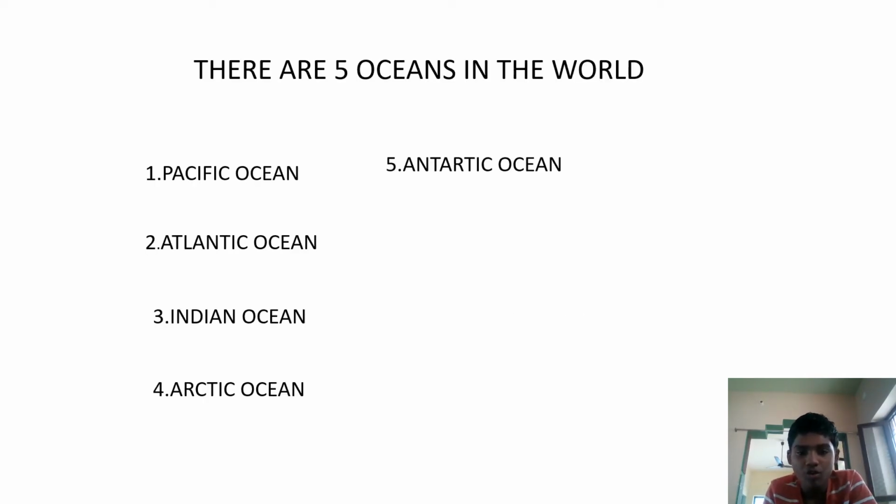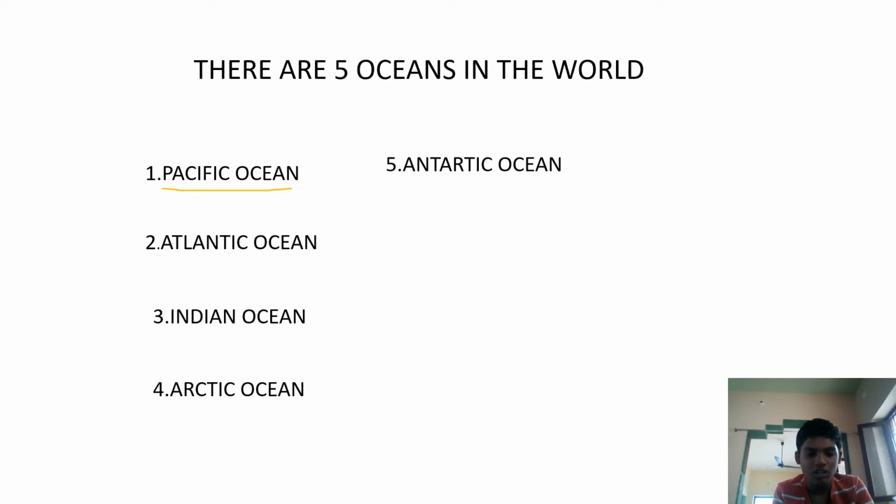There are 5 oceans in the world. What are they? Pacific Ocean, Atlantic Ocean, Indian Ocean, Arctic Ocean, and Antarctic Ocean. Pacific Ocean is the largest ocean.